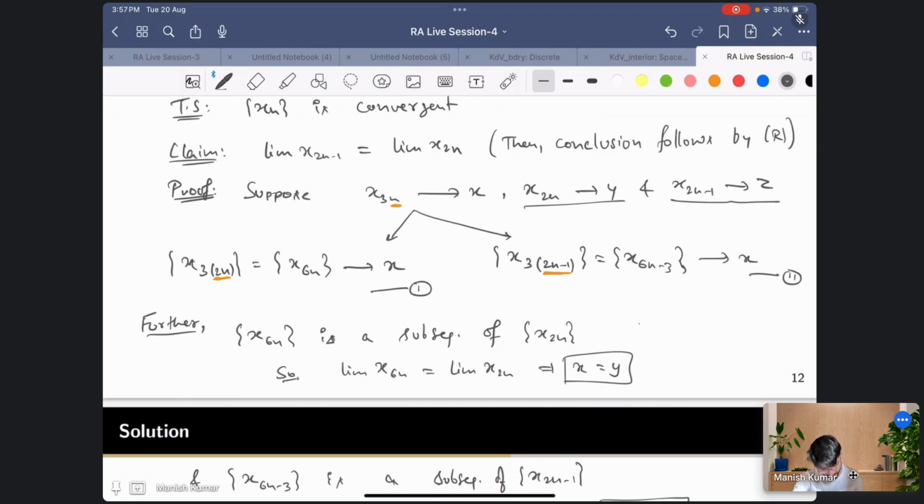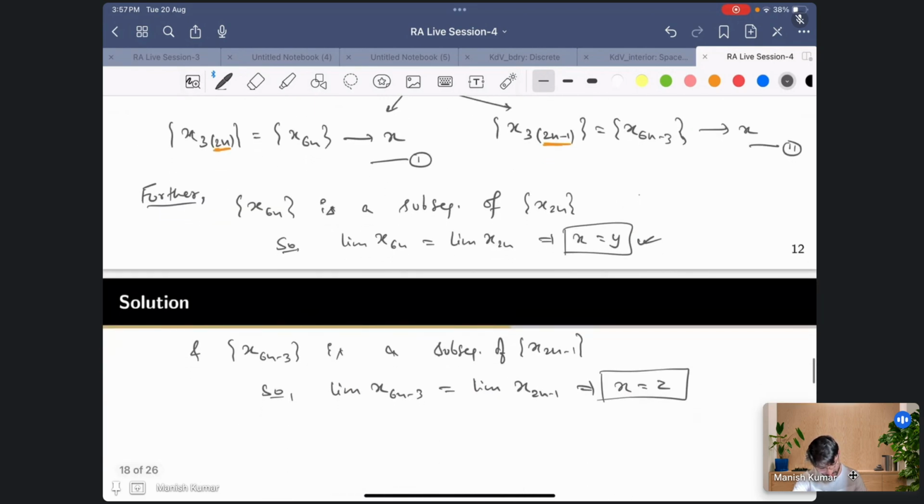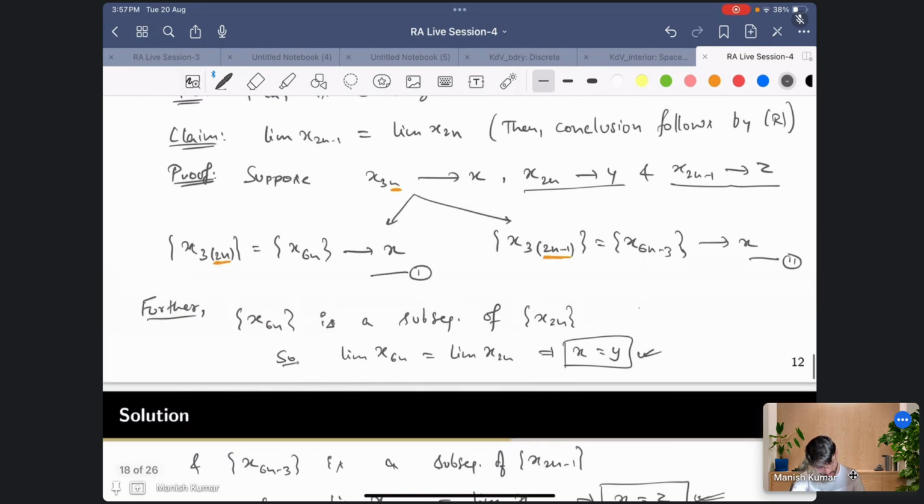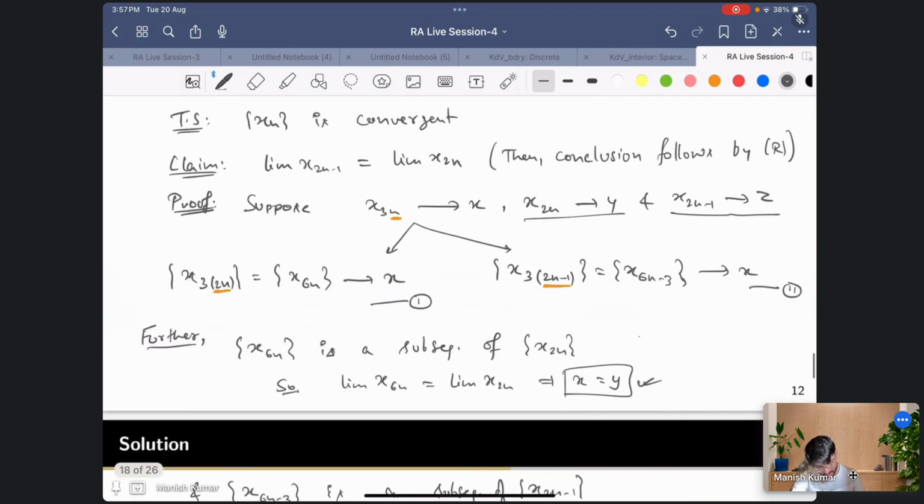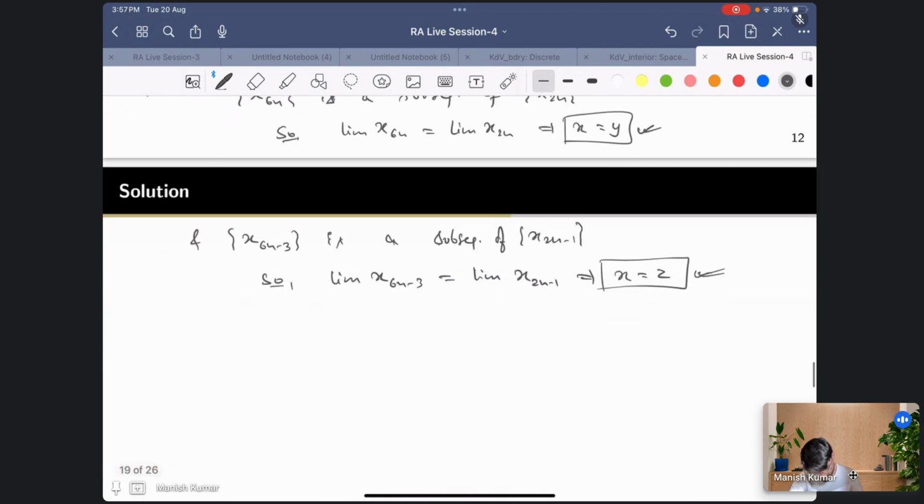This is what we proved. In the same way, we prove that the limit of x2n minus 1 is the same as the limit of x3n, and this proves that y and z are the same as x. So that means ultimately the limit of x2n minus 1 is equal to the limit of x2n, and both are equal to the limit of x3n, which is x.